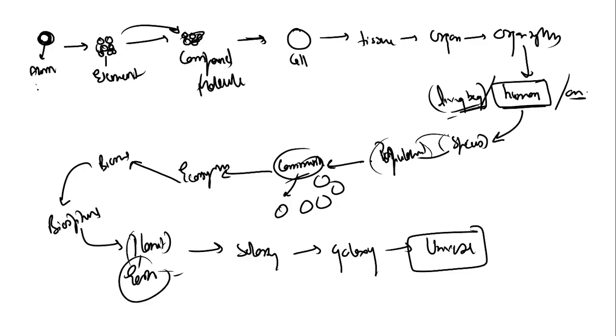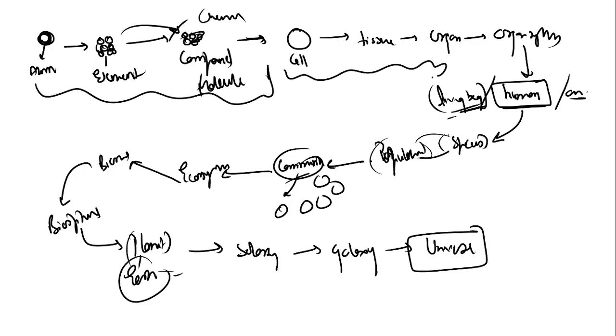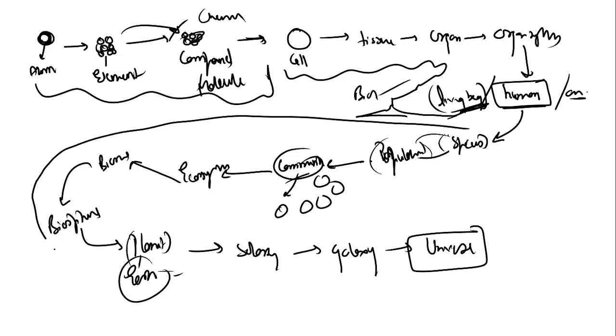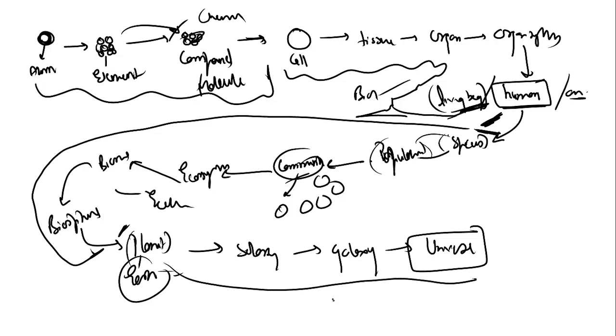So from here to here you study it in chemistry. Till human you study it under biology, and from species to this planet you study under ecology. Then planet, galaxy, you study under astronomy and geography.